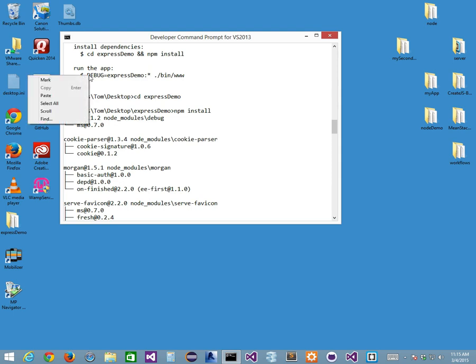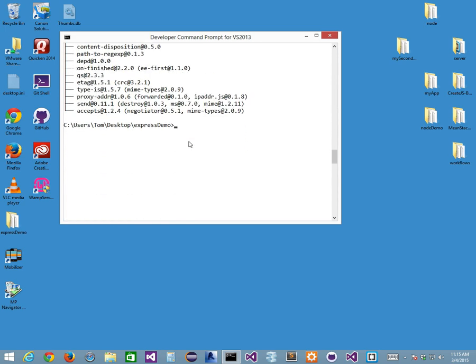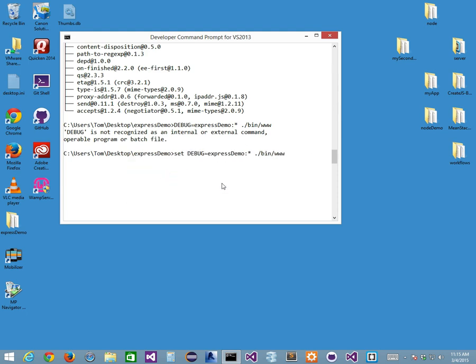And if I right-click and mark, I can mark the area that I want to use. This is the command I want, right? If I go down here to my command line and just paste this command and press enter, on a Windows system it won't work because you need the set command, right? If I do set debug and paste, then this should work. But unfortunately it does not in most Windows systems, right?